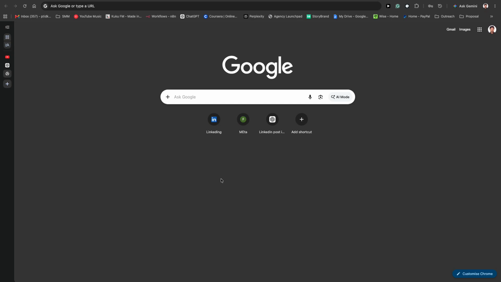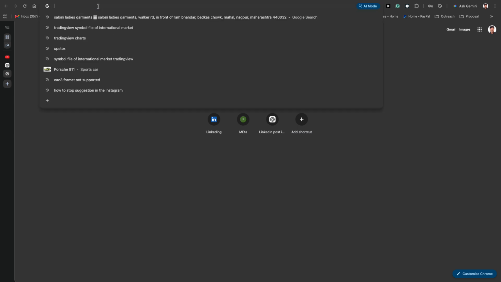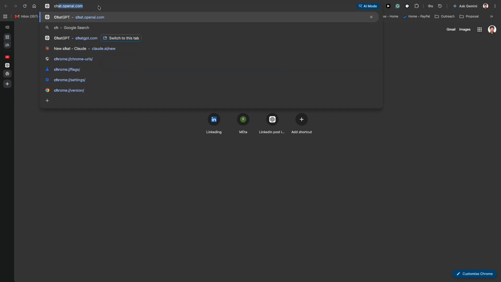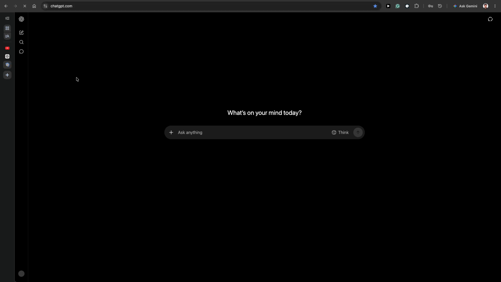Still wondering where your salary disappears every month? Give AI 5 minutes and it can build your personal budget for you. So we can do it. Let's just search ChatGPT. It can show you the dashboard like this.